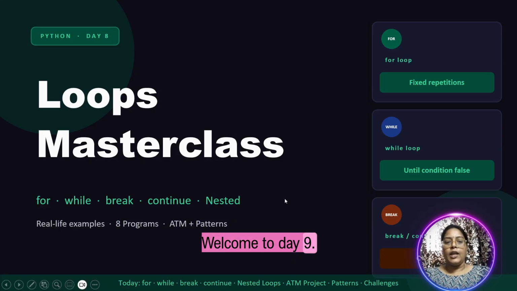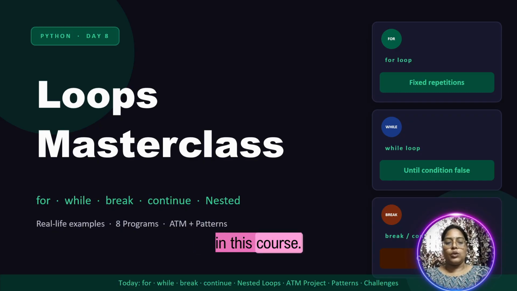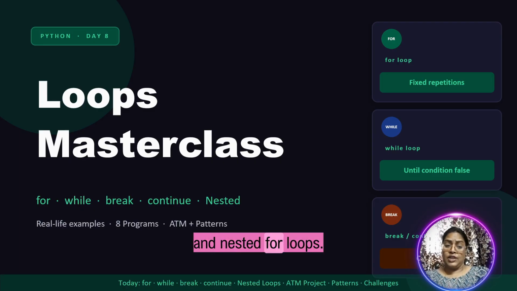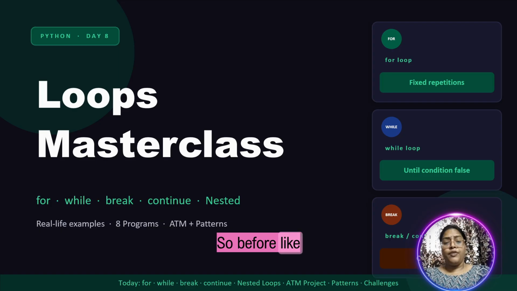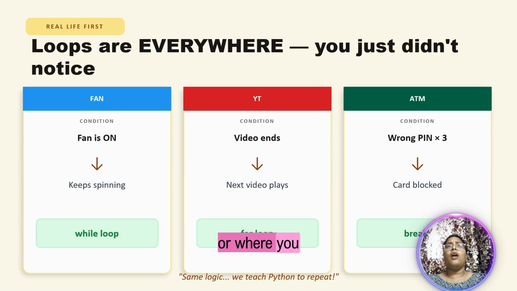Welcome to day 9. Today we are going to learn about loops. Actually, we are doing mastery in this course. So in today's class, we will be discussing for, while, break, continue and nested for loops. Before getting into serious coding, let us first understand when or where you have to use all these loops.